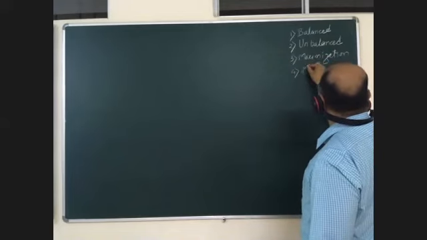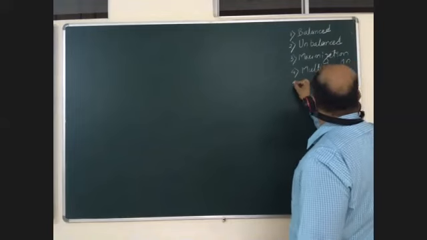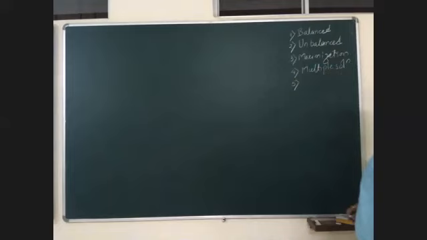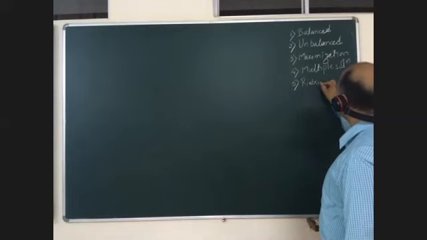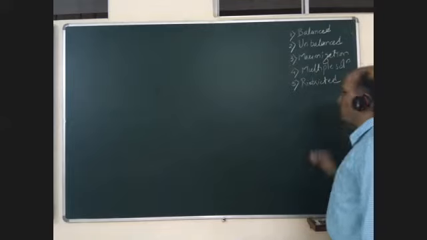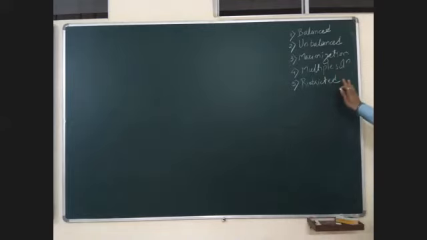Fourth is multiple solution problem. And fifth is restricted problems. So let us see these types of problems.